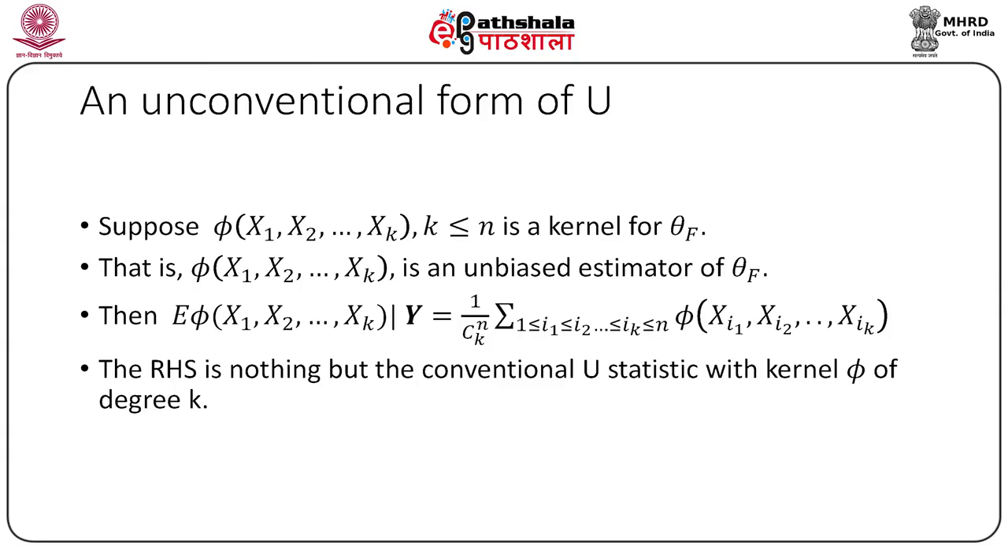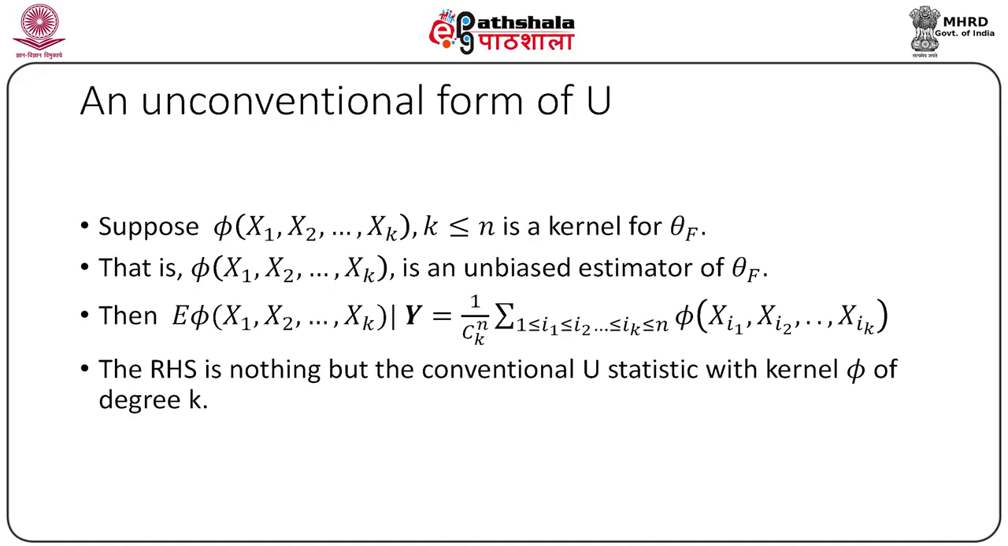Thus, the conditional expectation is the sum of all possible such values divided by n choose k, which is nothing but the conventional U statistic with kernel of degree k. Thus, the U statistic is always a function of the sufficient statistic. Then, the expected value of phi(x1, x2, ..., xk) given the y vector is nothing but 1 by n choose k multiplied by all possible values of phi(x1, x2, ..., xk). Thus, the expression is nothing but the conventional U statistic with kernel phi of degree k.